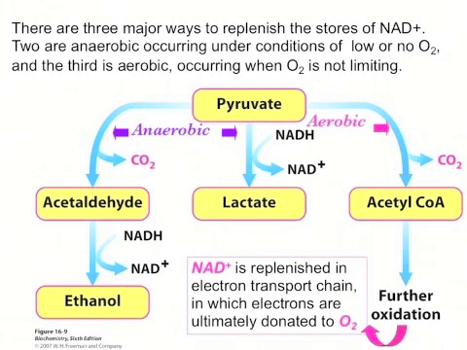Acetyl-CoA goes through the TCA cycle, and then the reducing equivalents that are formed during the TCA cycle go on to the electron transport chain, where they are oxidized. In this way, NAD+ is replenished by the electron transport chain.